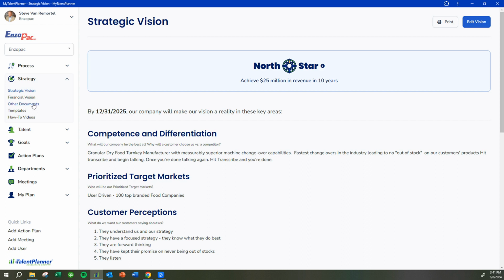I often get asked, why is strategy in your talent planning model? And the reason is because in order for us to understand what talent we need, we first have to know where we're going as a company. And that's why strategy, talent, and execution are integrated together in MyTalentPlanner.